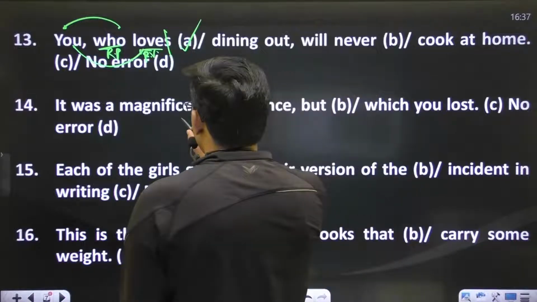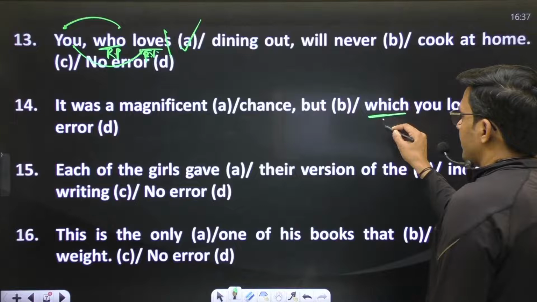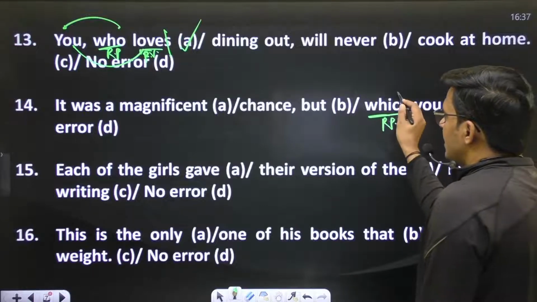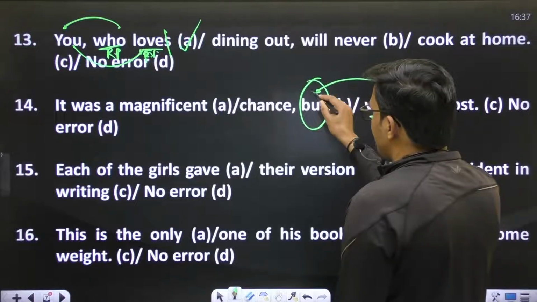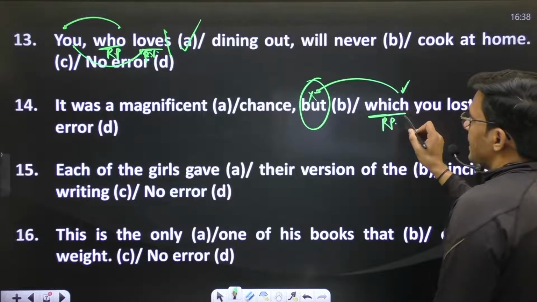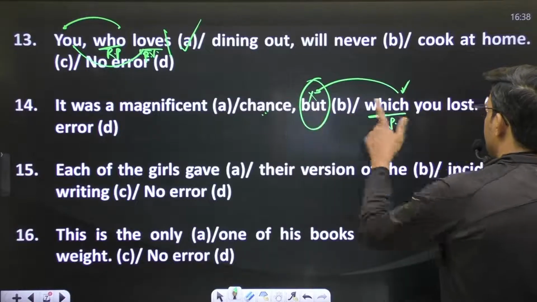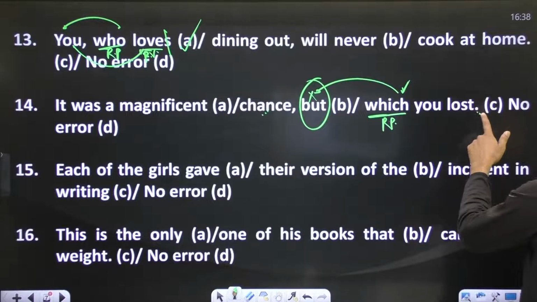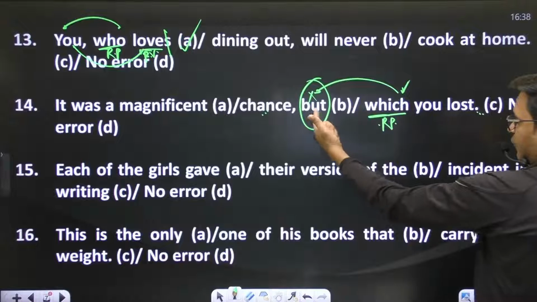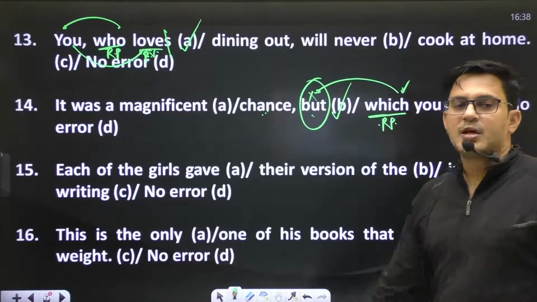Okay, it was a magnificent chance, but which. Okay, this relative pronoun, this wh-word never demands a conjunction before it. As we know, this relative word is going to relate here, right? It was a magnificent chance you lost, the chance, right? So we have a relative word. Before a relative word, don't use any conjunction, drop "but". The error will be in part B.